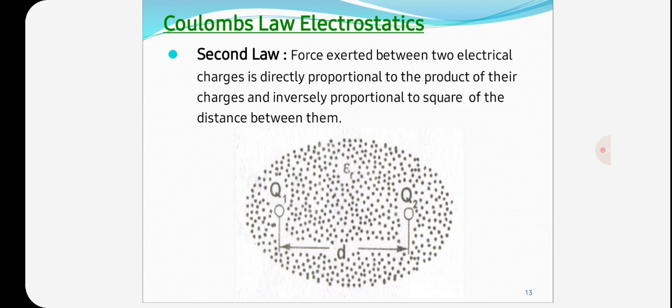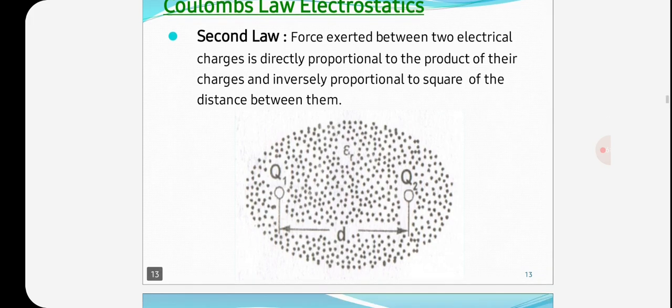Thus, the electrostatic force F between the two charged bodies Q1 and Q2 placed at a distance of d meters apart, you can observe in the diagram.